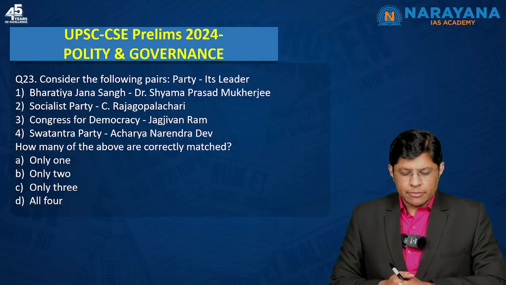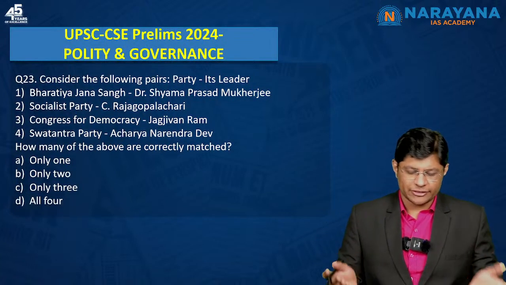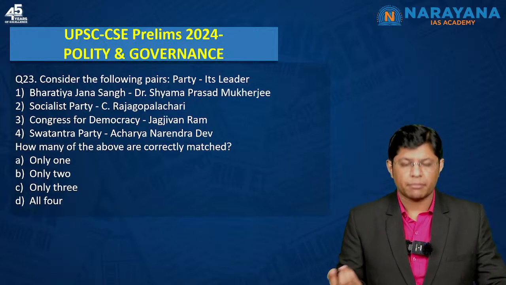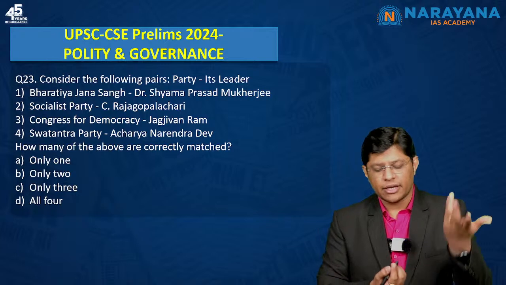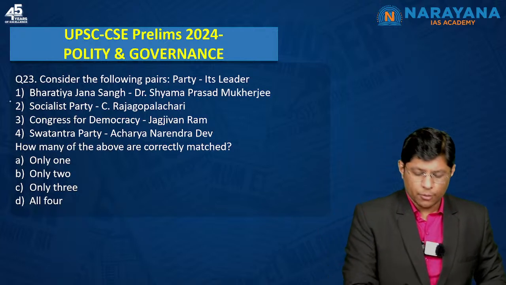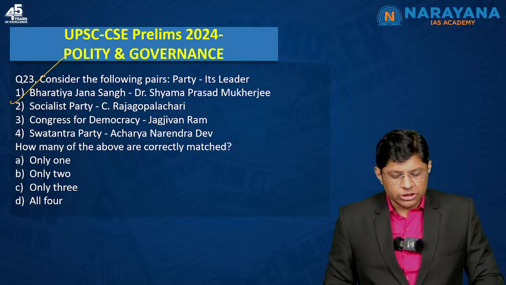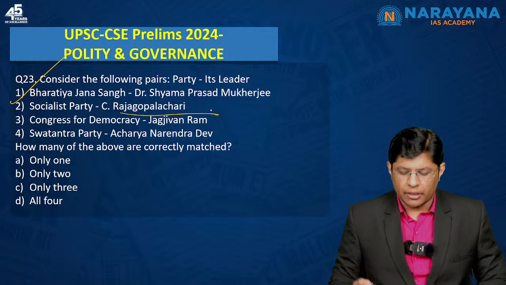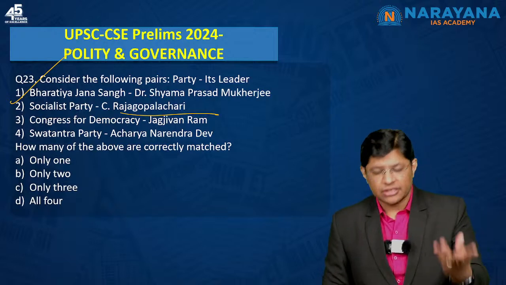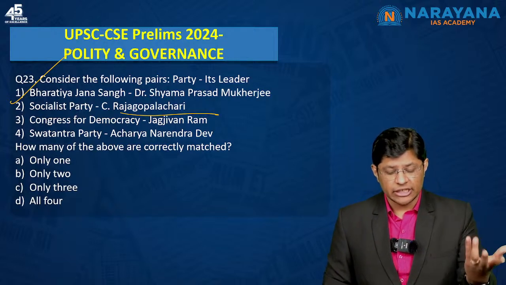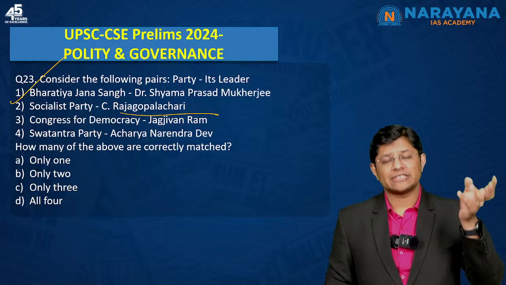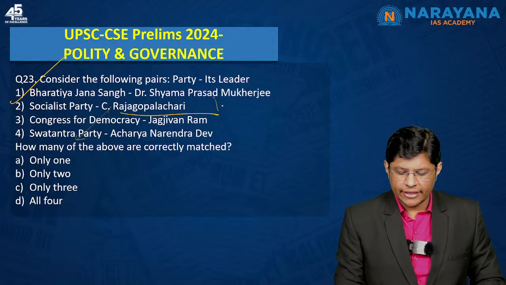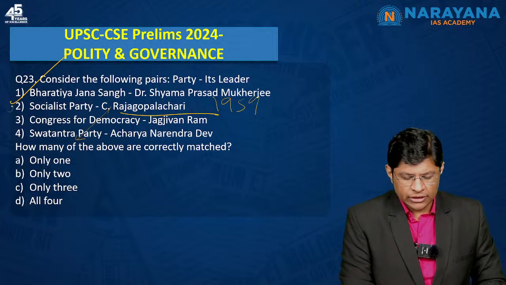Consider the following pairs, party and its leaders. The first one is Bharatiya Janasangh. Now it's always in the news, so it's very simple to say that Bharatiya Janasangh was founded by none other than Dr. Shyama Prasad Mukherjee. Socialist Party. Now see Raja Gopalachari. He was the last Governor General. He was also referred to as Rajaji. Now he was the one who founded the Swatantra Party in 1959. This one is incorrect.